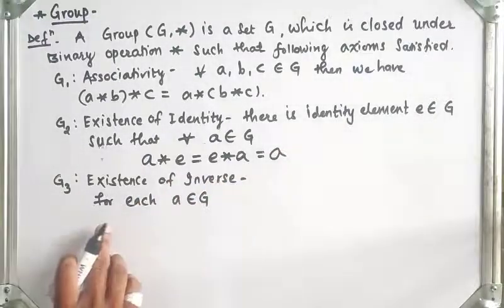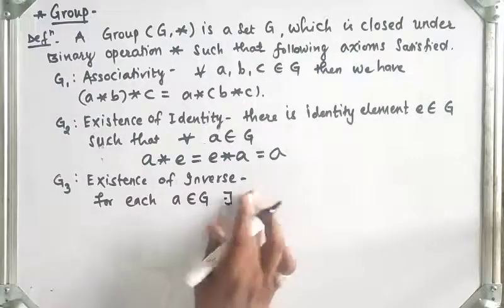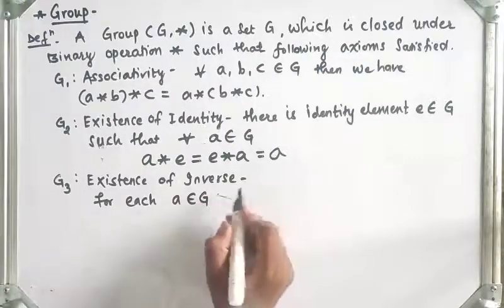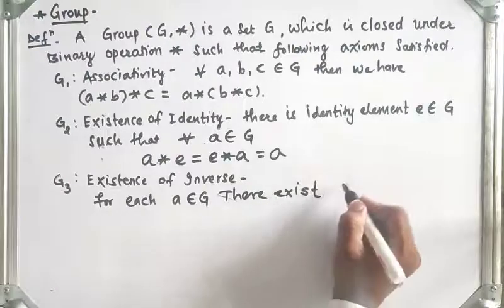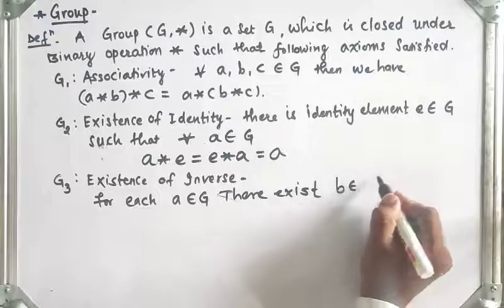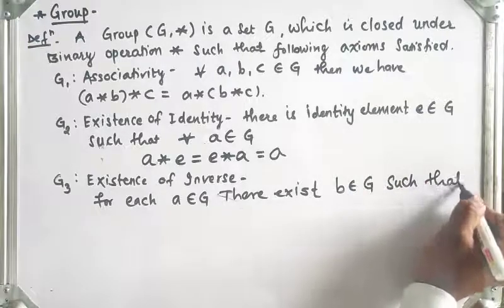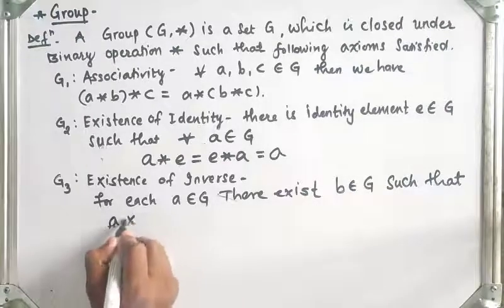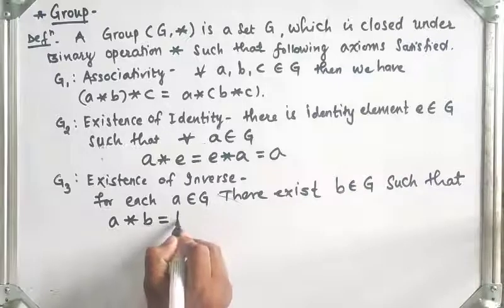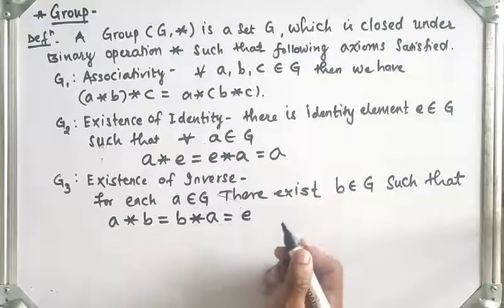Now existence of inverse: for each A belongs to G, there exists B belongs to G such that A star B is equal to B star A is equal to identity.